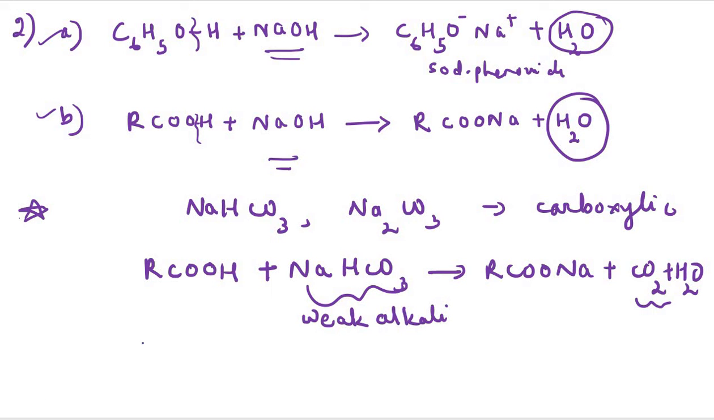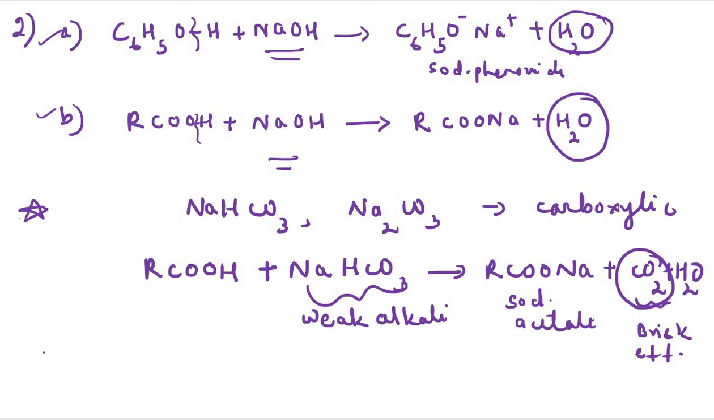Thus an acid reacts with sodium bicarbonate and we get sodium acetate. And how do we know that it is a weak alkali? Because carboxylic acid reacts with bicarbonates and carbonates and produces brisk effervescence. Why do we get brisk effervescence? It is due to the liberation of carbon dioxide.